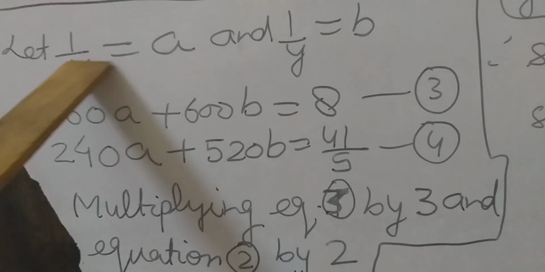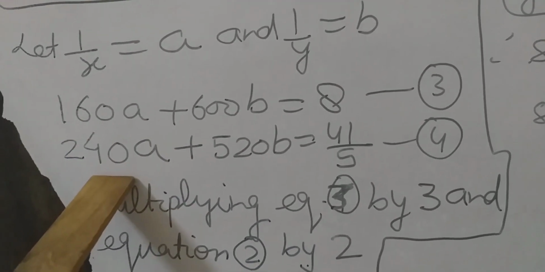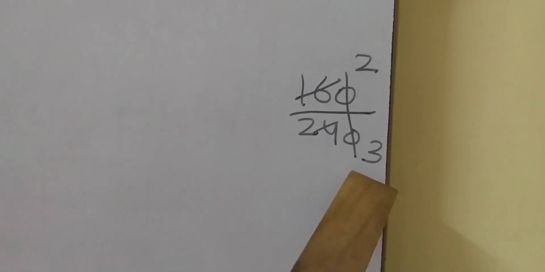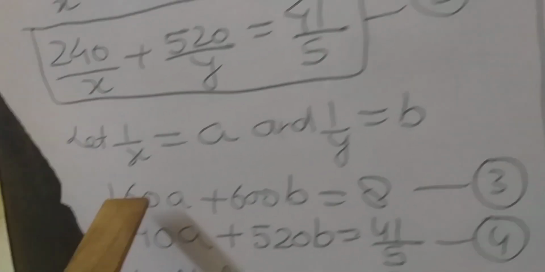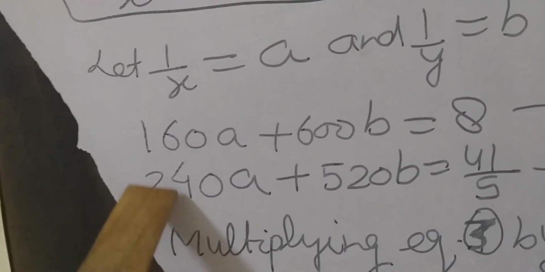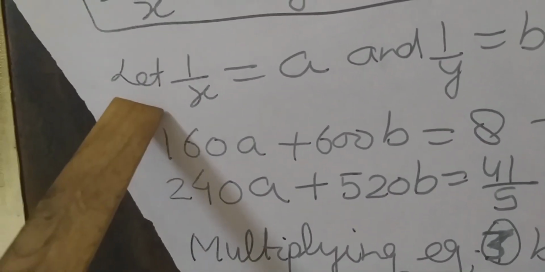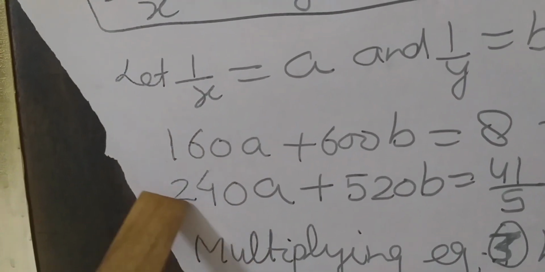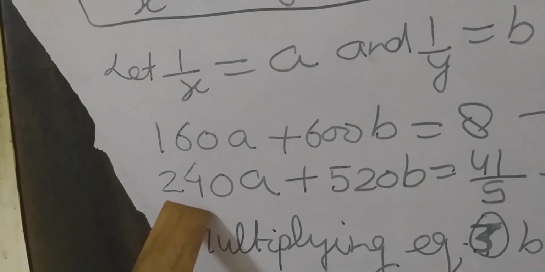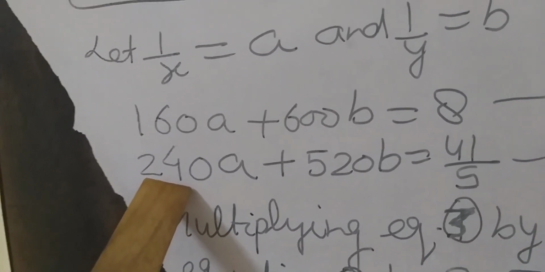So to make it easy, we write these values in the rough part. 160/240: 0 cancels, 8 twos are 16, 8 threes are 24. So it is coming 2 and 3. To make them equal, the first equation is multiplied by 3 because 3 is coming in the second equation, and the second equation by 2. Then it will be easy, students.